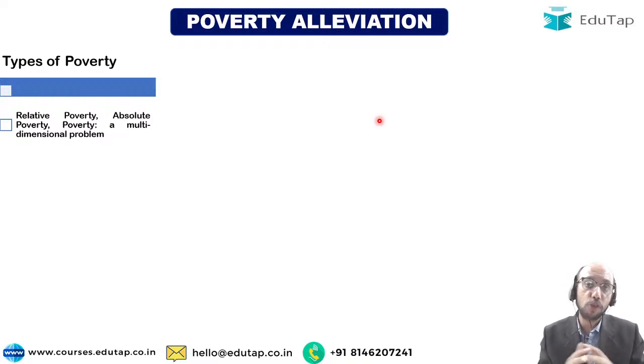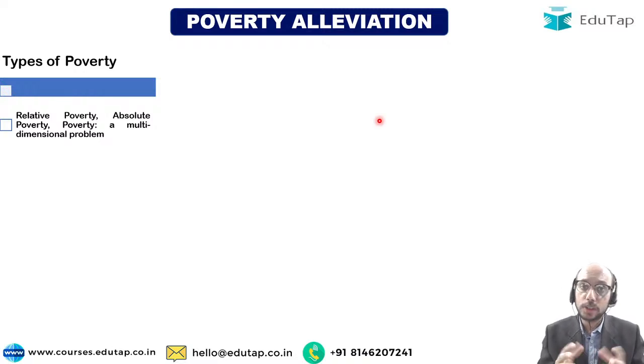We know the different types of poverty that exist. We need to know what is relative poverty. We need to know what is absolute poverty, right? So relative poverty is like, I am poorer than, let us say, Mr. Mukesh Ambani, right? So that is relative poverty. And what is absolute poverty? That I do not have even the income or the power or the strength to fulfill my basic needs. So these are important concepts. Why am I discussing this with you?